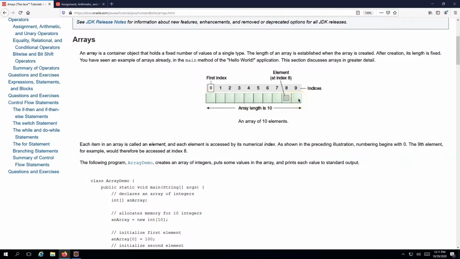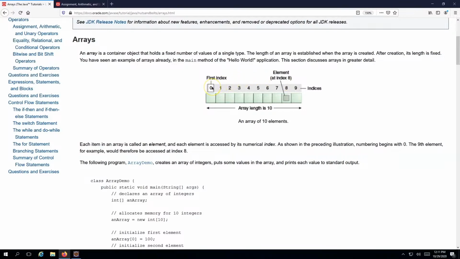But the way arrays are designed is that the index is basically used to access the element in a particular box. The index of the boxes starts from 0, so it goes from 0 to 9. So remember, the array length is 10. The array can contain 10 elements, but the index of the array starts with 0 and will always end at length minus 1, which is 10 minus 1 in this case, which comes as 9.